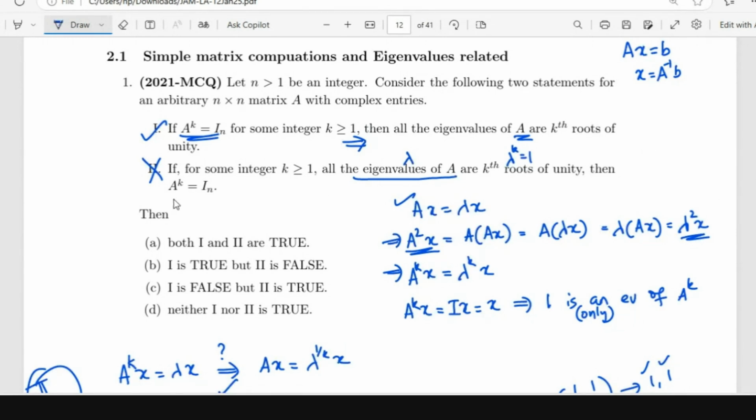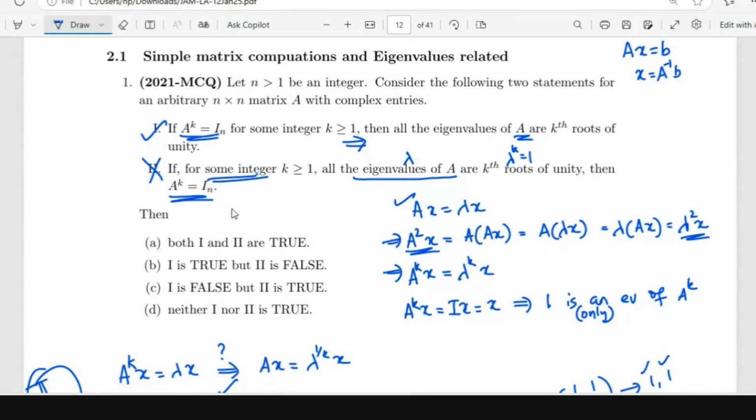Yes, but we cannot say that A power k is equal to identity. But it just says for some integer, right? So I can choose that integer k to be equal to n, right? Then it works, no? For some integer, this is satisfied, it says. So I can choose k equal to n, and it works in that case, right? But this only happens when k is equal to n. If k equal to n, then we can say A power n equal to identity.